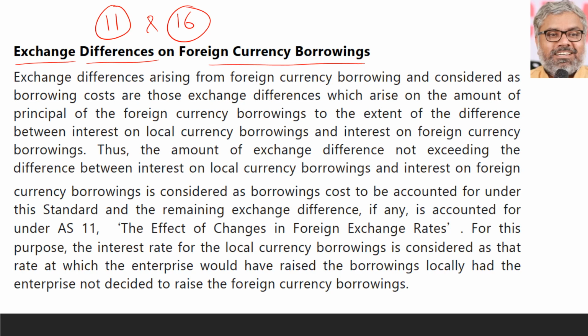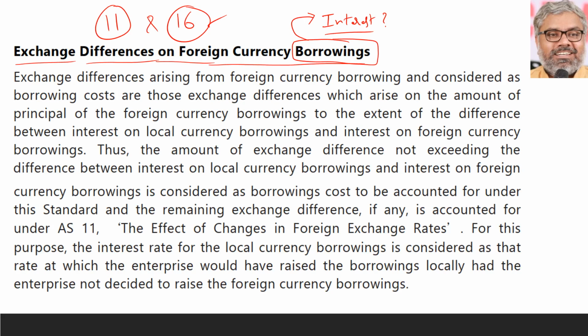What does AS 16 suggest about exchange differences which are arising from foreign currency borrowings? Are we talking about exchange differences on the borrowings? Obviously not. We are not talking about the borrowings. We are talking about them to the extent they are related to the interest. That much only. So borrowings itself is not the point. We are talking about to the extent they can be called as interest. But the point is to what extent they can be called as interest. That will be told by Accounting Standard 16 in these 2 paragraphs.